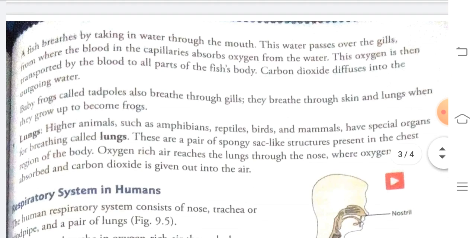Some of the baby frogs, called tadpoles, also breathe through gills. They breathe through skin and lungs when they grow up to become frogs. So the baby frogs, called tadpoles, breathe through gills, and when they grow into adults, they breathe through their skin and lungs.